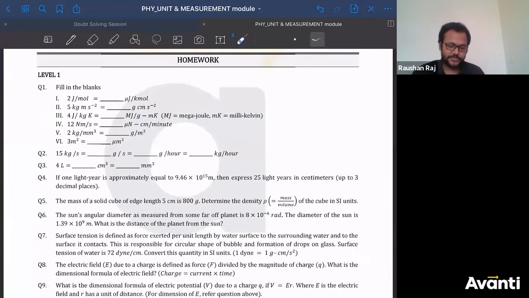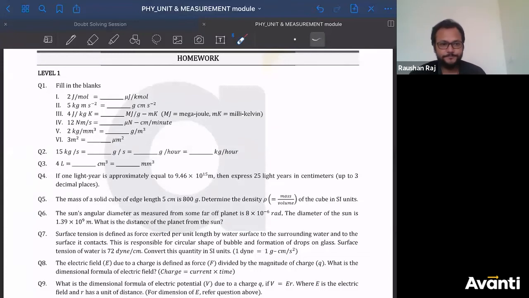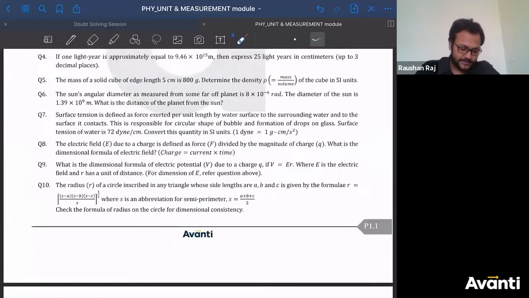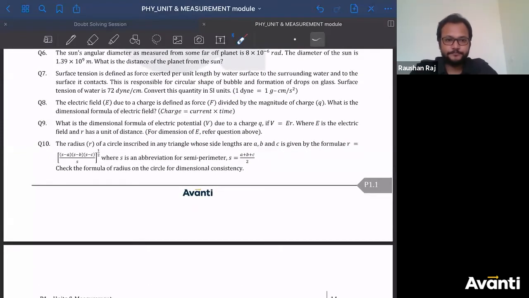In the homework section, question number 1 to 5. Any doubt? जल्दी से बताओ बच्चा लोग. In the homework section, question number 1 to 5. No doubt. ठीक है? Question number 6 to 10.